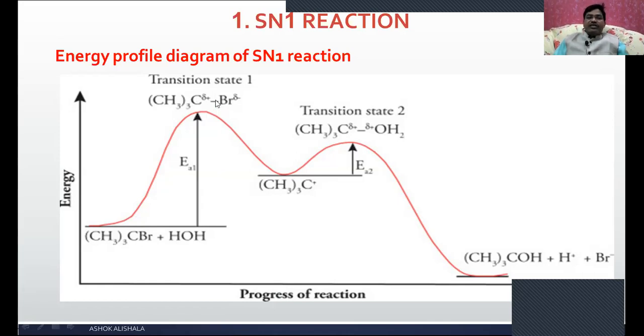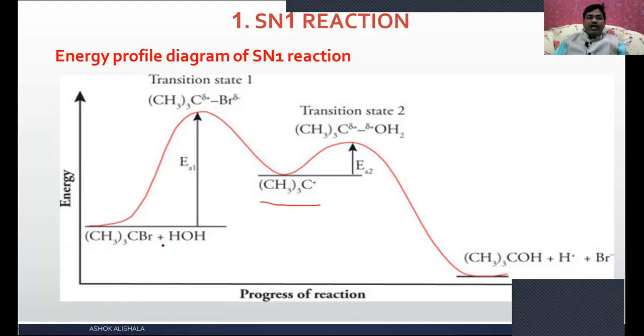When the rupturing of this bromine bond takes place, what happens? The energy of the reactant slowly decreases. Then after the formation of the tertiary butyl carbocation, it is more stable and reaches the lowest energy. In this case, you can see the tertiary carbocation is formed, and when the tertiary carbocation is formed, what happens? It is lowest in energy.